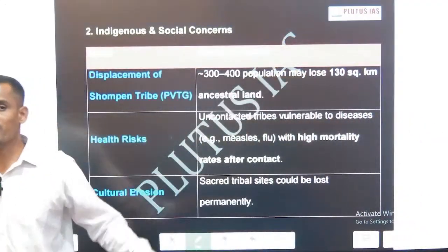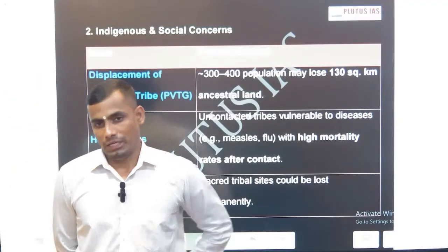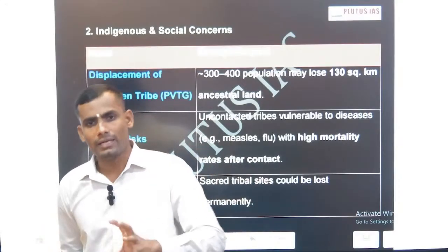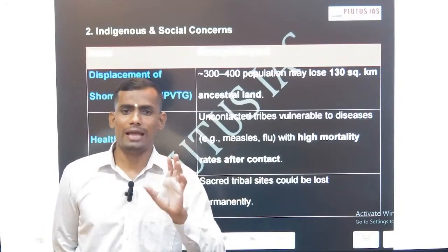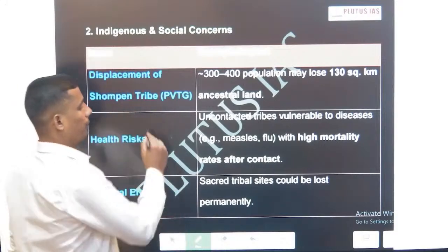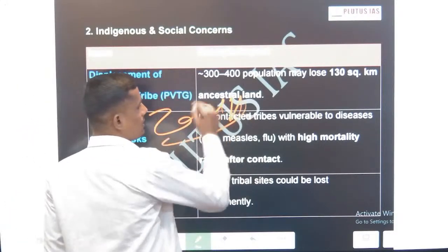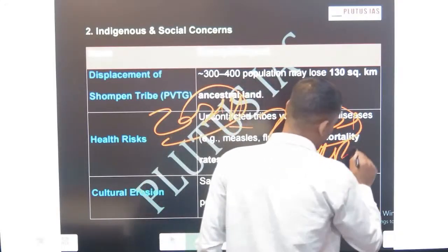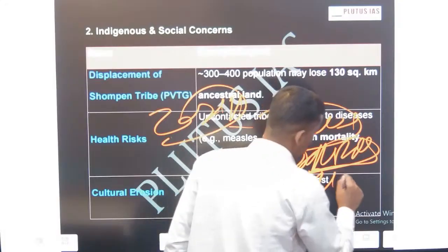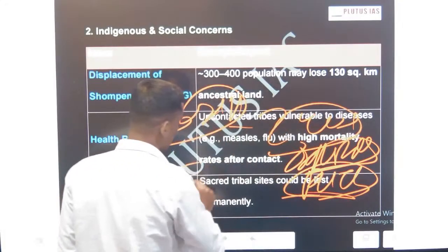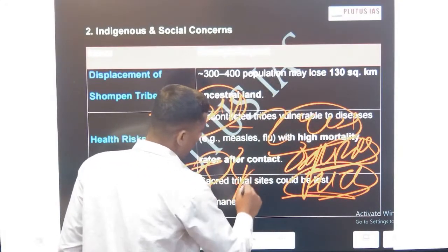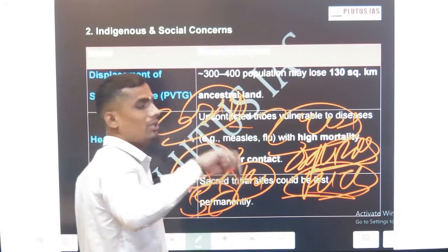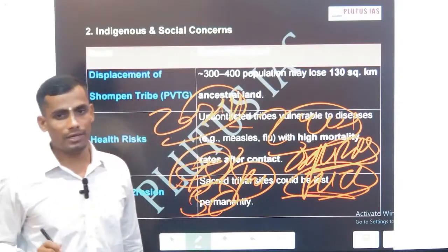Now just think about who is staying there. Out of 31 islands, those which are inhabited, 10 islands have a certain population, and most important, according to the Indian 2011 census, there are 240 plus Shompen tribe. They are PVTGs. If you remember, the government of India has two kinds of tribes: one is PVTG and another is Scheduled Tribes. So PVTGs are within the STs. They have 75 tribes according to the Home Ministry.